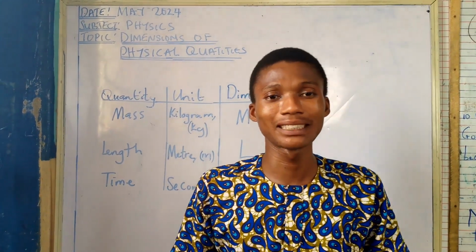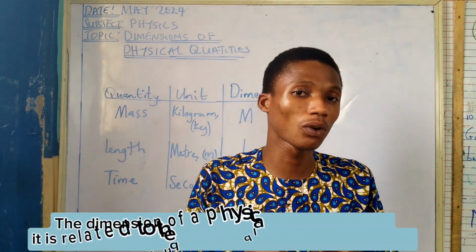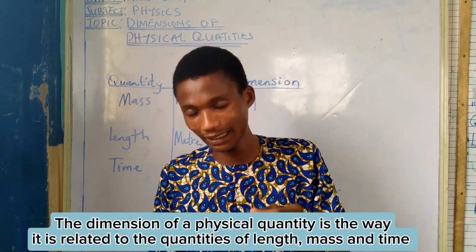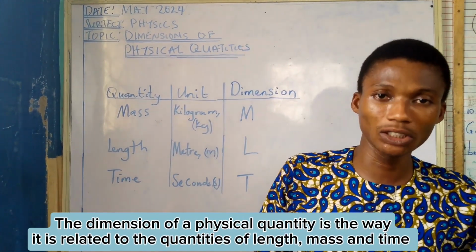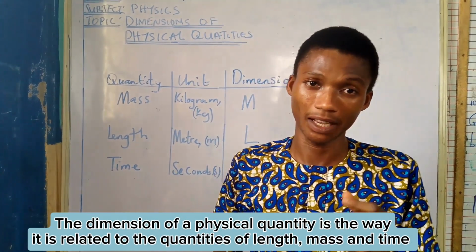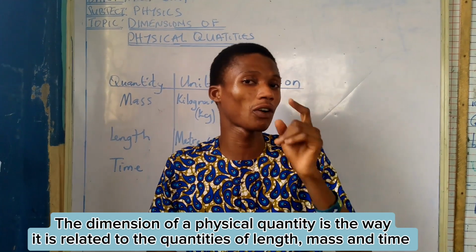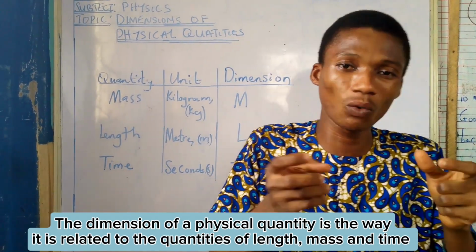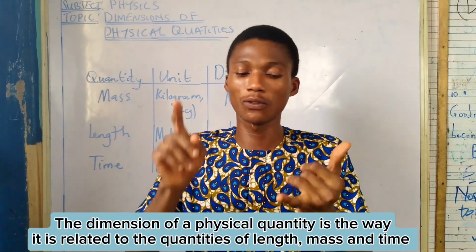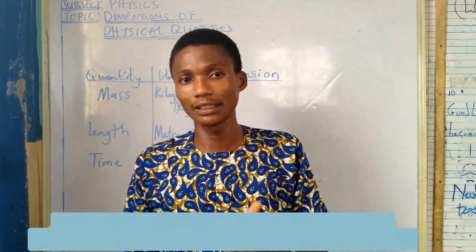In simple terms, the dimension of a physical quantity is the way it is related to the quantities of length, mass, and time. I take it again. The dimension of a physical quantity is the way it is related to the quantities of mass, length, and time.